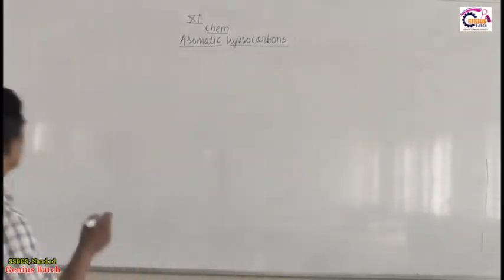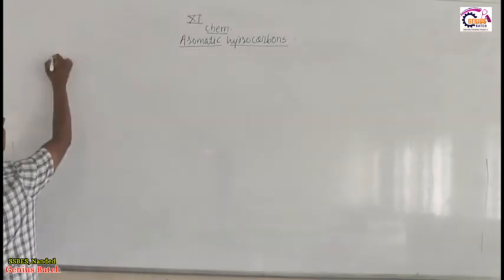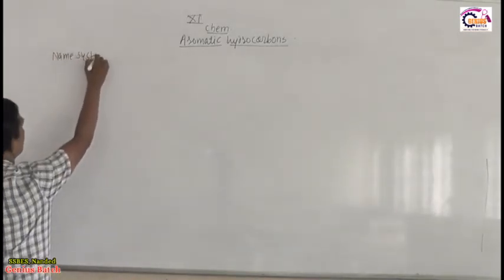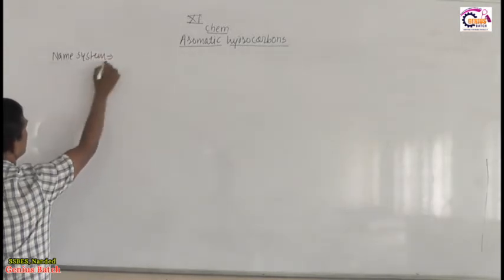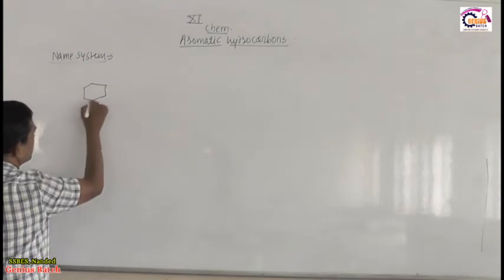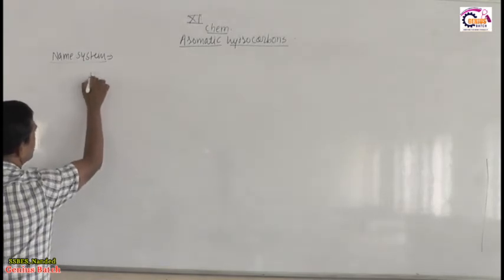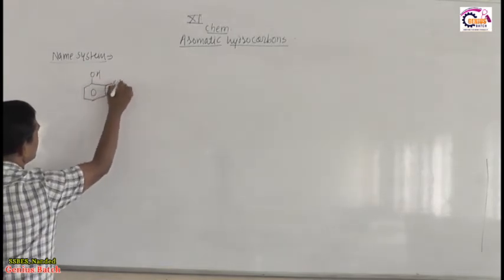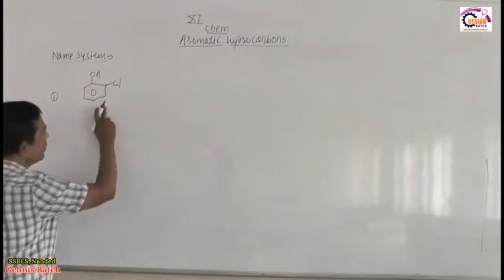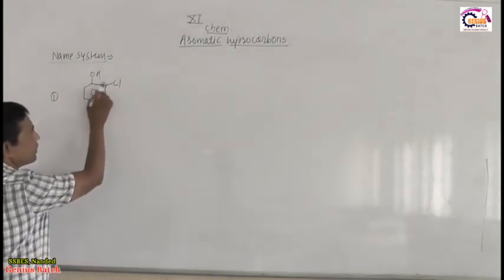So today we again discuss some examples of disubstituted benzene, naming system or nomenclature. So the next example that I want to share with you is this one. In this example we find that there are two different functional groups.